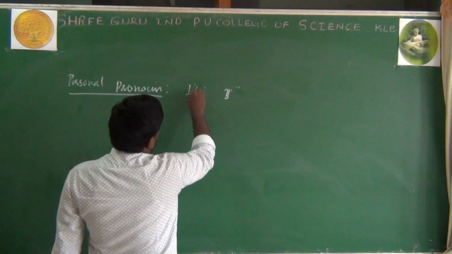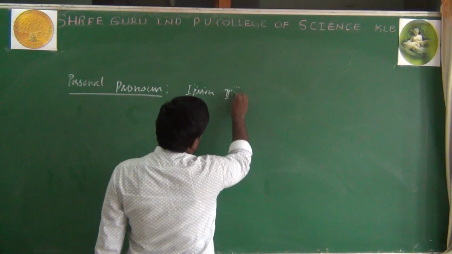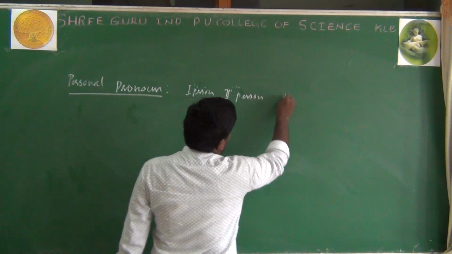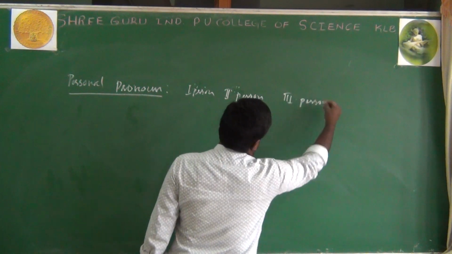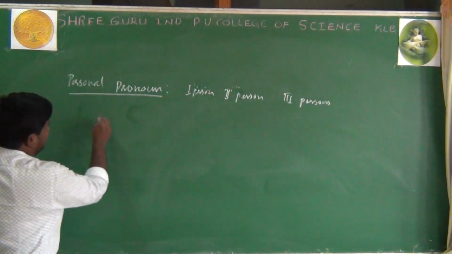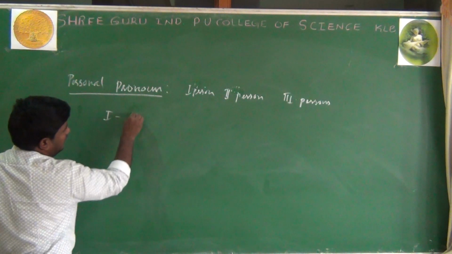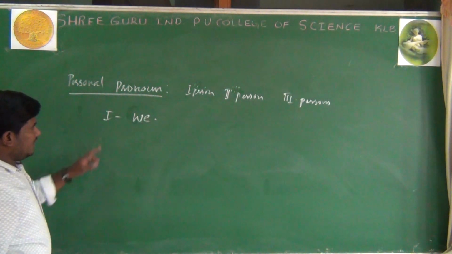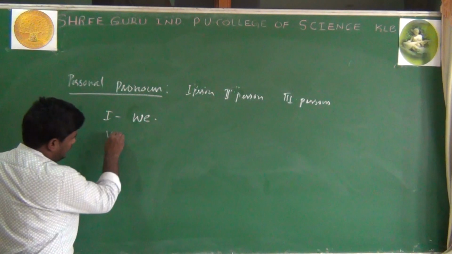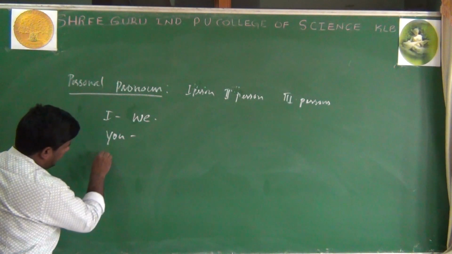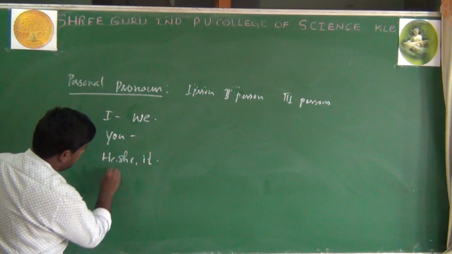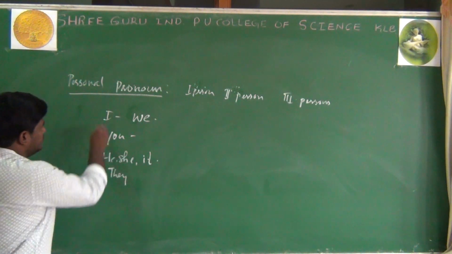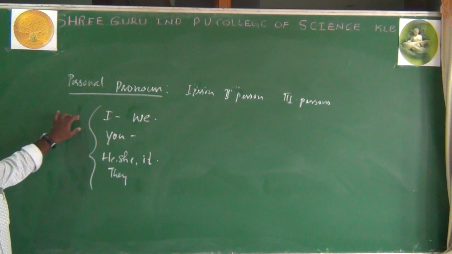Here, first person singular is I and we. Second person is you, and third person is he, she, it and they. So these are personal pronouns.